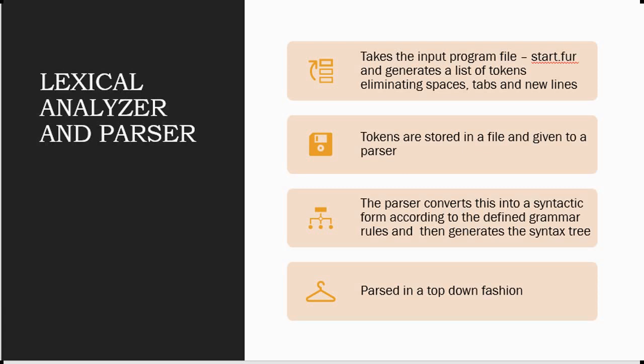That list of tokens is sent to the parser. In the initialization phase, for lexical analyzer and parser, tokens are generated and sent to the parser. The parser converts this into syntactic form according to the grammar that we have defined.